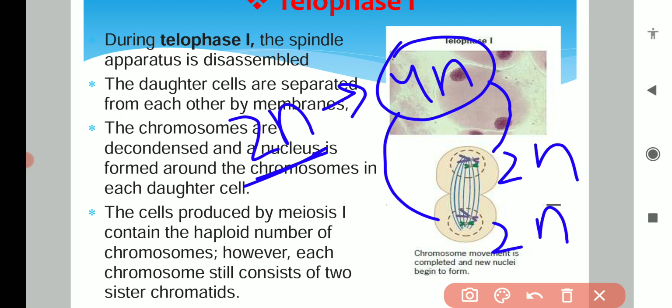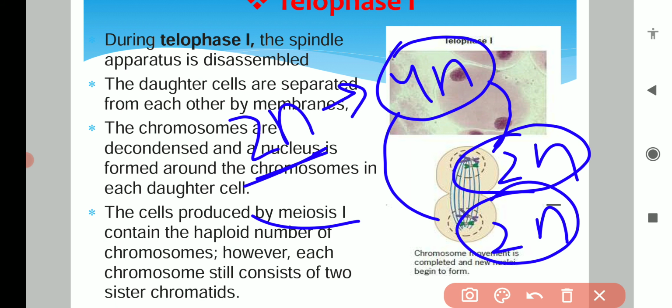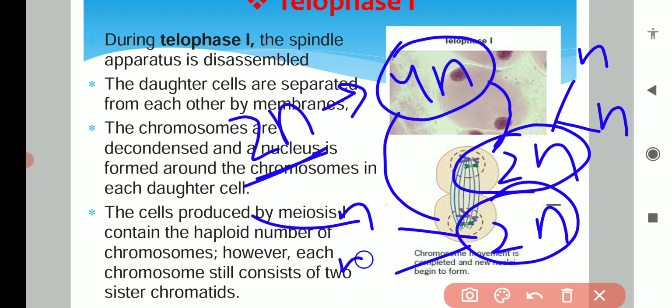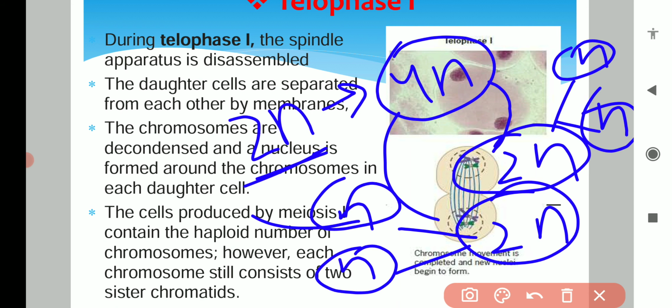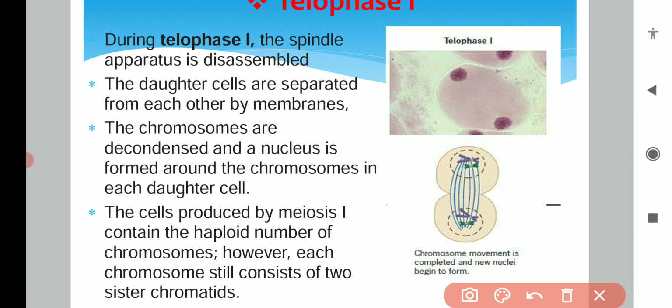So at the end of meiosis first, two cells form, each having 2n chromosomes, and when meiosis second occurs, it will form cells having n number of chromosomes. Ultimately 4 cells will form, each having n or haploid number of chromosomes.